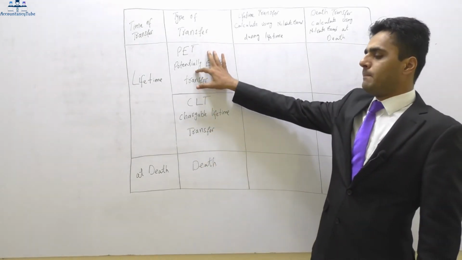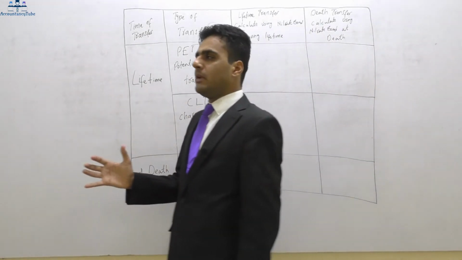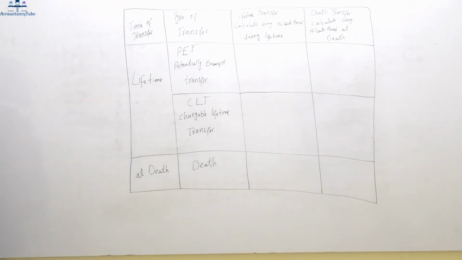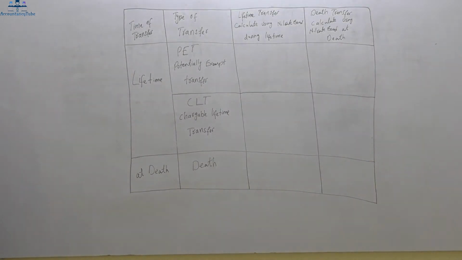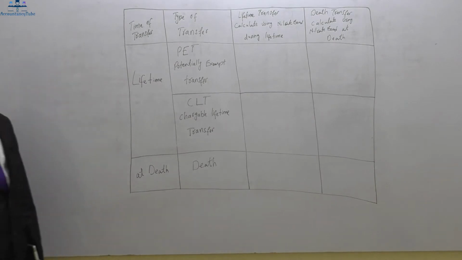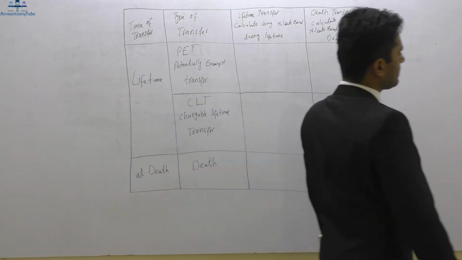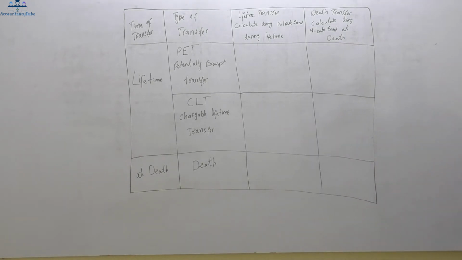Now PET, potentially exempt transfer, means when an individual transfers an asset to another individual. When it is a gift from one individual to another individual, that is called a potentially exempt transfer. However, a chargeable lifetime transfer is a gift from one individual to a trust.